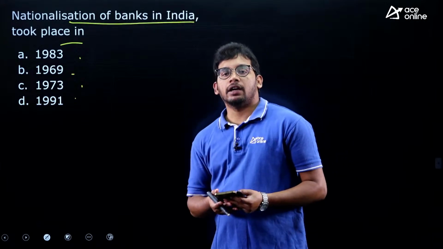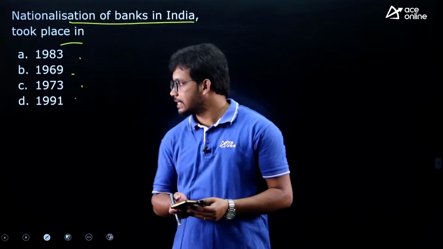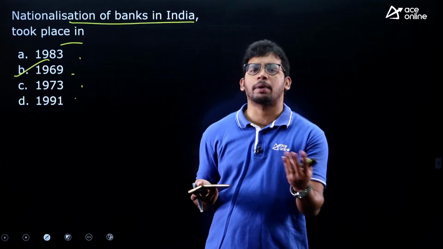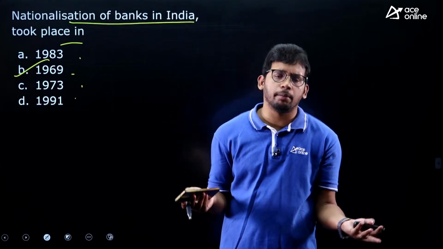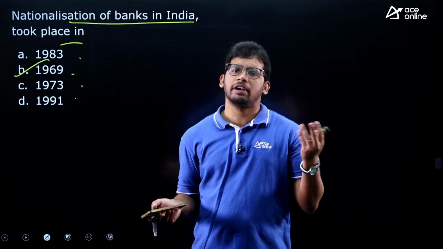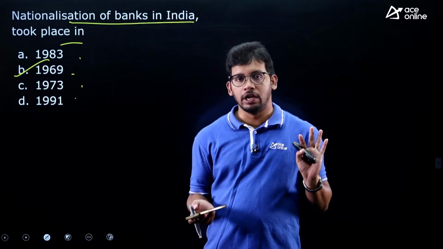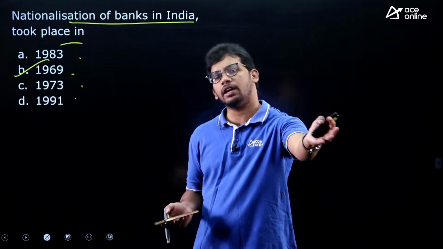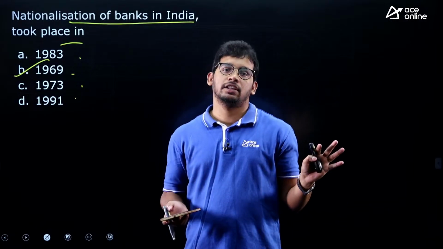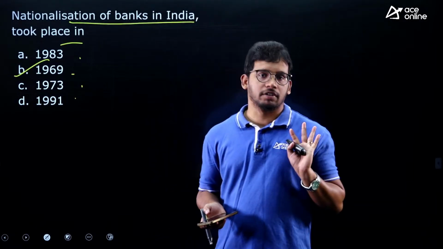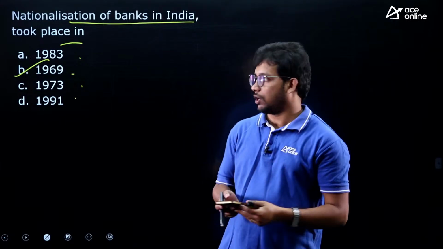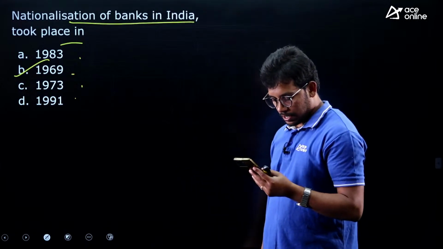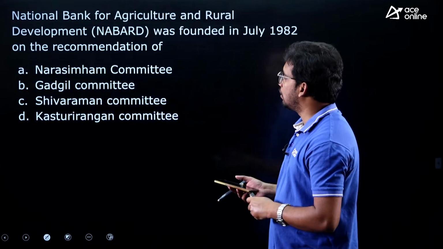See, briefly let us go back. The answer is 1969. Before 1969, the banks were giving lots of loans to the private sector and agriculture. Poor people were in the back seat. All the banks were private banks. We did not have government banks, only SBI was there. So Mrs. Indira Gandhi, who was the Prime Minister then, thought that we will pay the private banks money and take the ownership. We will nationalize, that means all the banks will become a mandatory part of the government, and then we will take care of the poor people and all. So that's why it was introduced in 1969. Correct, Venkat, Rakesh, Mahalakshmi, everyone has answered this correctly.